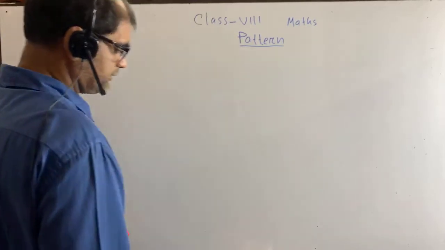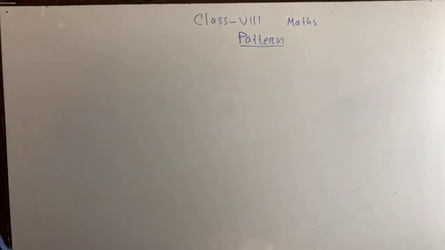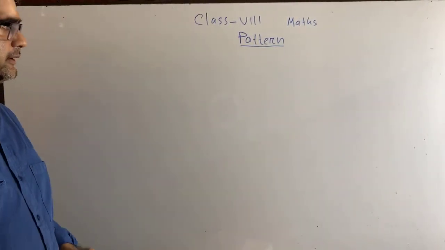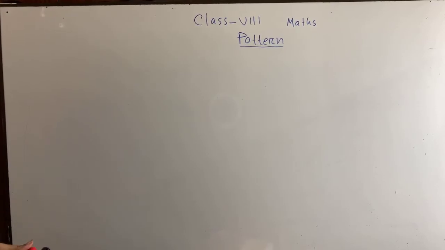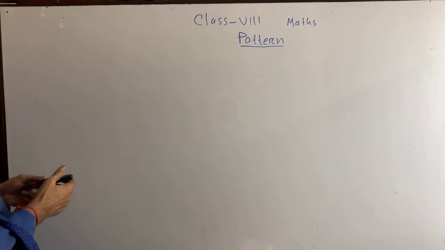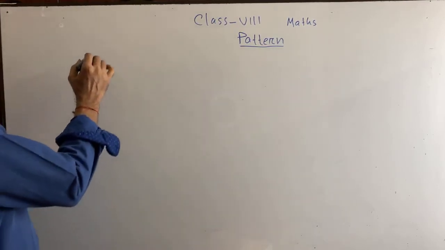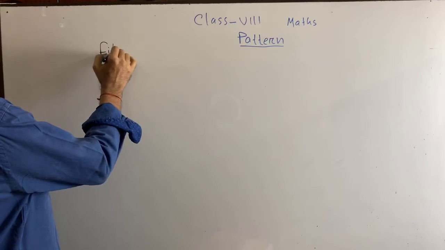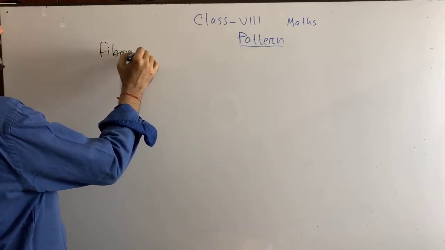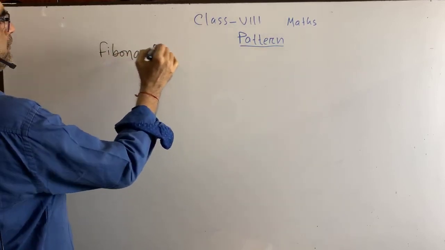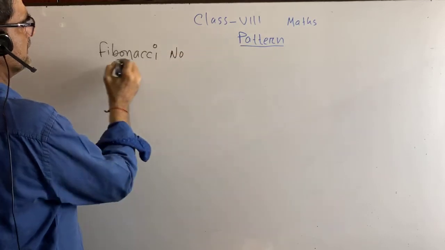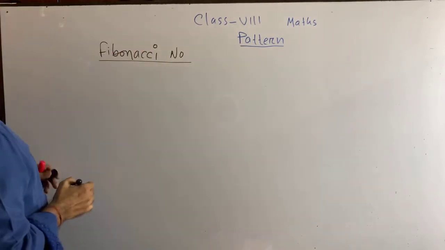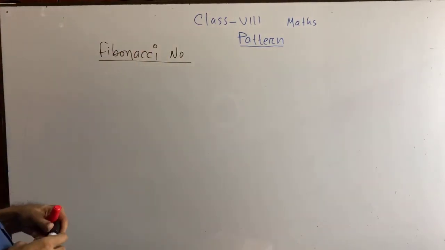Dear students, now we will go for doing another math. Fibonacci number. Write down Fibonacci number. Okay, what is Fibonacci number?